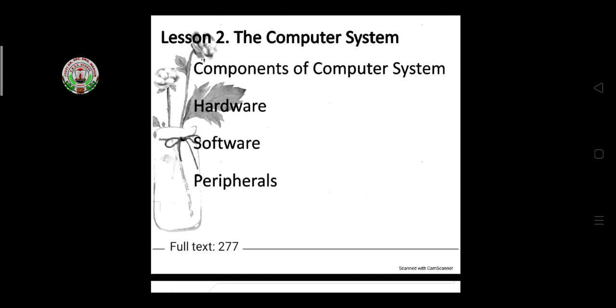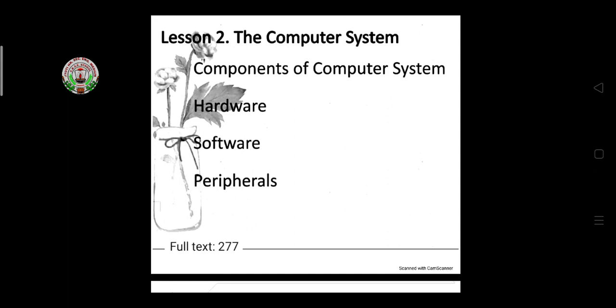Examples of hardware are the monitor, CPU, mouse, and keyboard. Software means the instructions that you give to your computer, and with the help of software only, the hardware works properly. So both are the main components of a computer system.